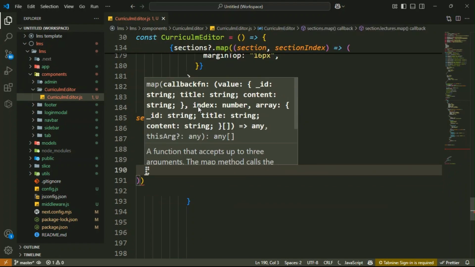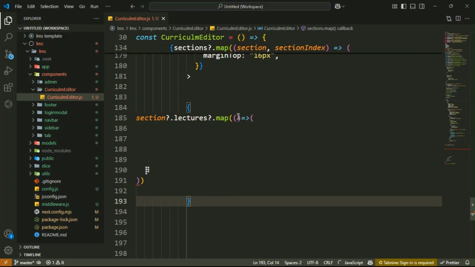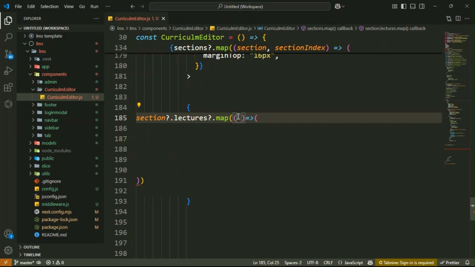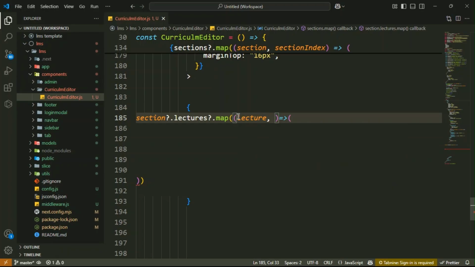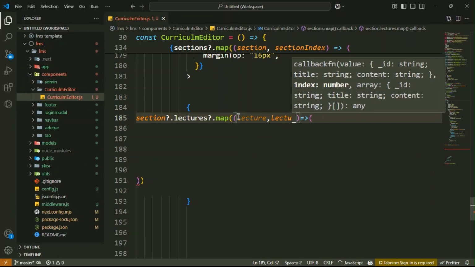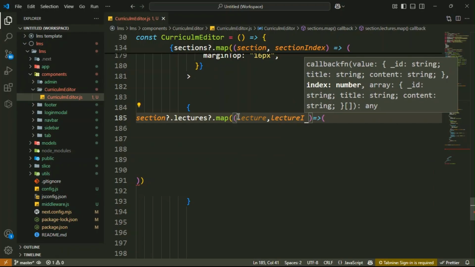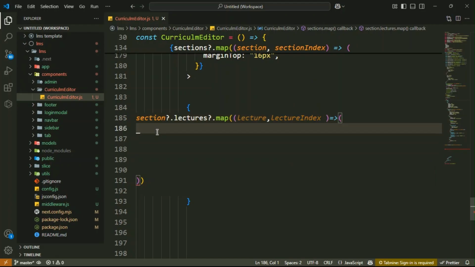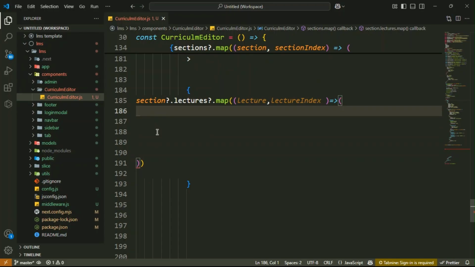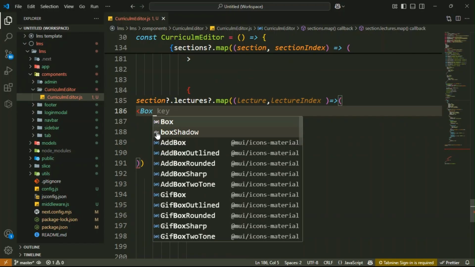Inside it, the first thing is lecture, then you have lecture index. Got it? Then inside here you have the box component, so just create your box component.